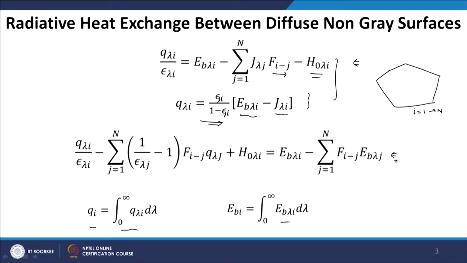Similarly, the total black body emissive power at a surface E_bi is the integration over all the wavelengths of the spectral emissive power. So, spectral emissive power is basically nothing but the Planck function.